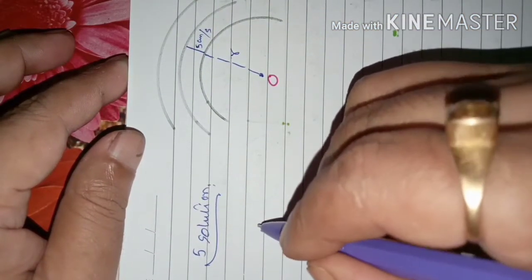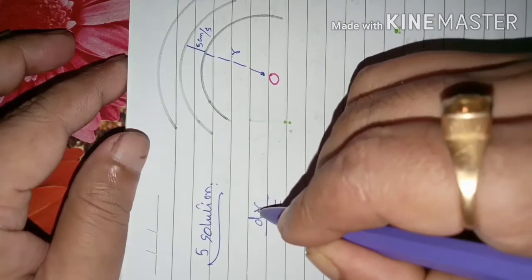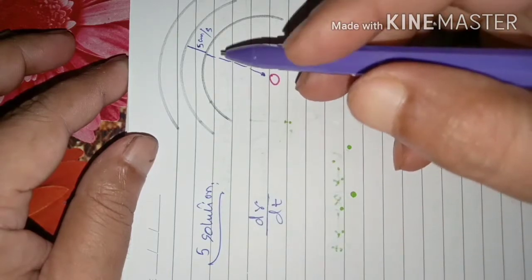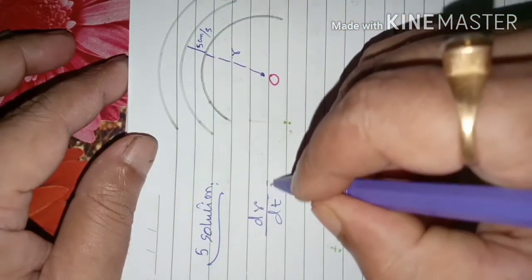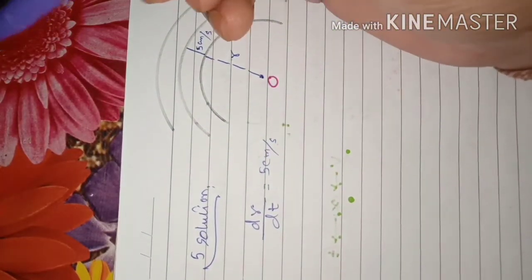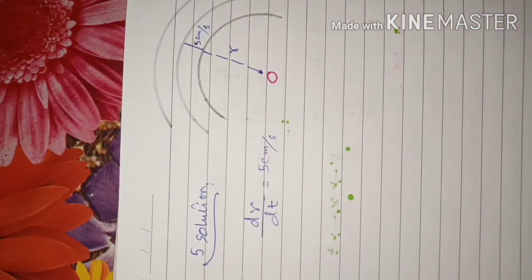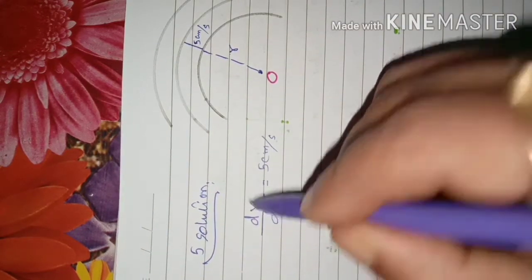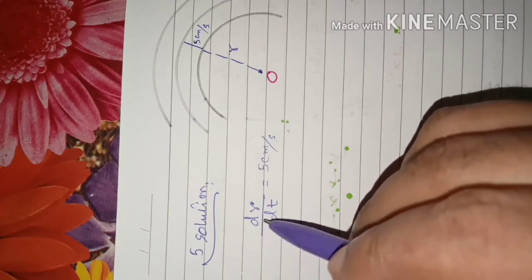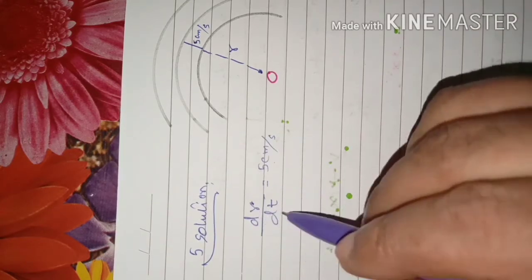That is, the rate of increase in the radius is dr by dt, the rate of increase of radius with respect to time. As time is increasing, the radius also is increasing. At what rate is it increasing? 5 centimeter per second. So what is given here, that a stone is dropped into a quiet lake and waves move in circles at the speed of 5 centimeter per second. It means actually the rate of change of radius with respect to time is 5 centimeter per second. That is dr by dt.